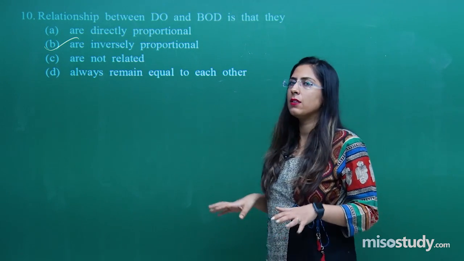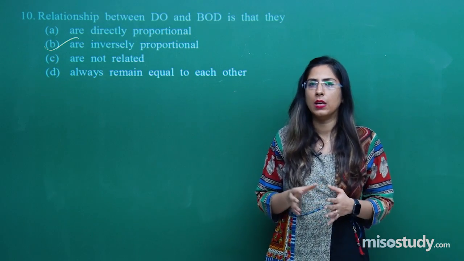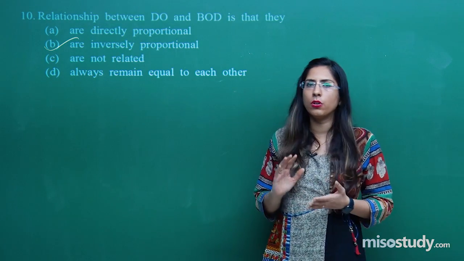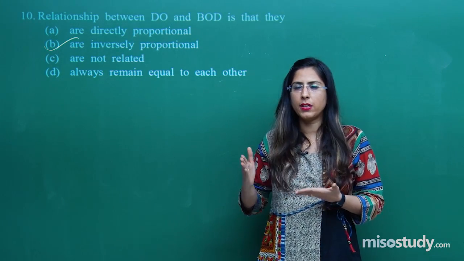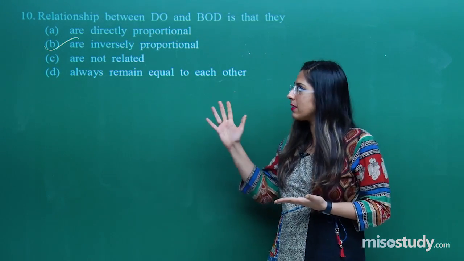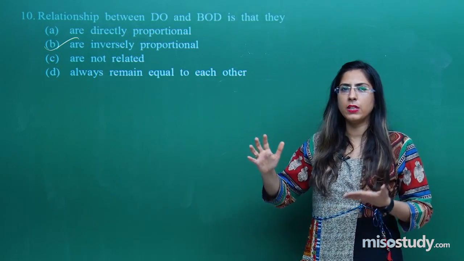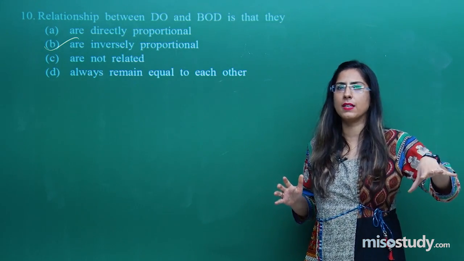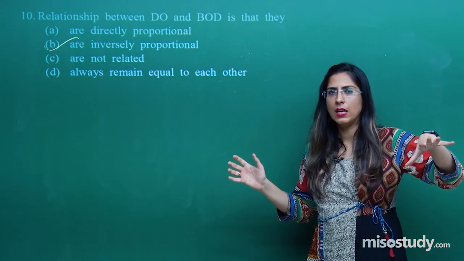Students, we have completed the 10 questions out of this Microbes in Human Welfare chapter. This is all theoretical, and these 10 questions are not enough for your whole NEET preparation for this chapter. You have to explore more and more such questions to practice.